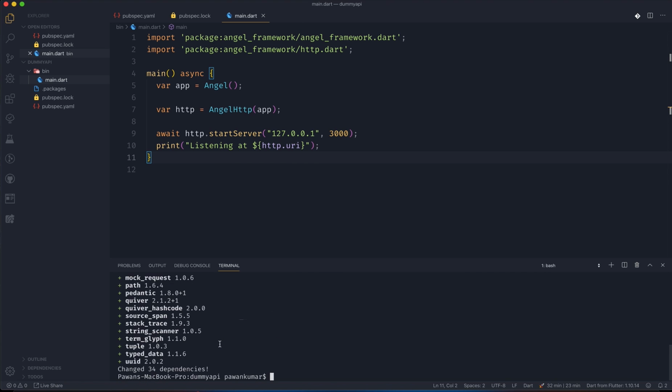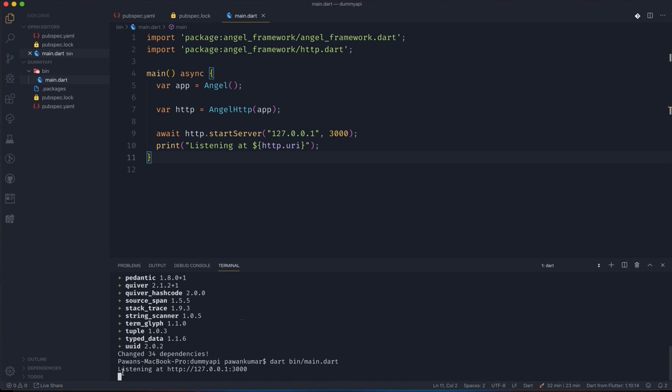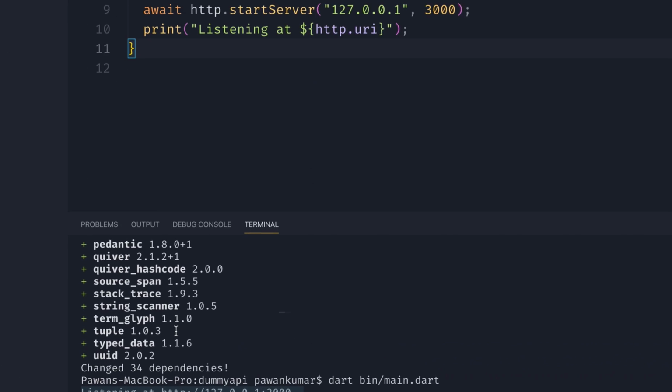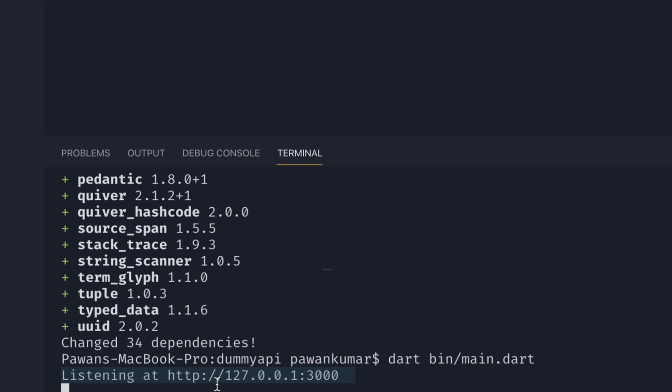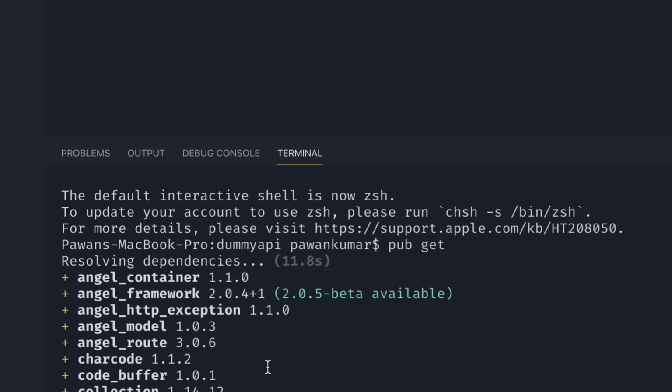Now we will go back to our terminal and write a command here. Let's say we write dart bin/main.dart so that it can run this file, and as soon as it runs this file, you can see listening at this particular URL, which is 127.0.0.1 colon 3000, which is the port. Now let's check it out. I am in the browser and I cannot see anything because I'm not displaying anything in HTML or text format.